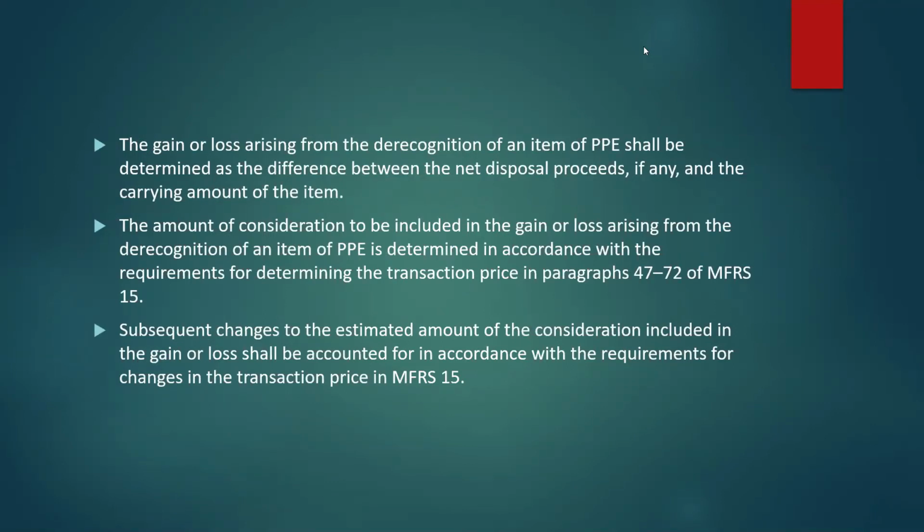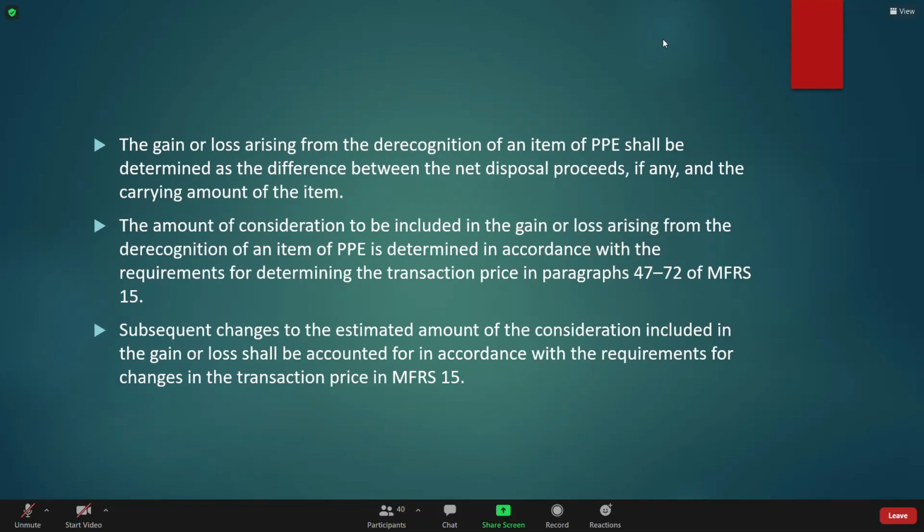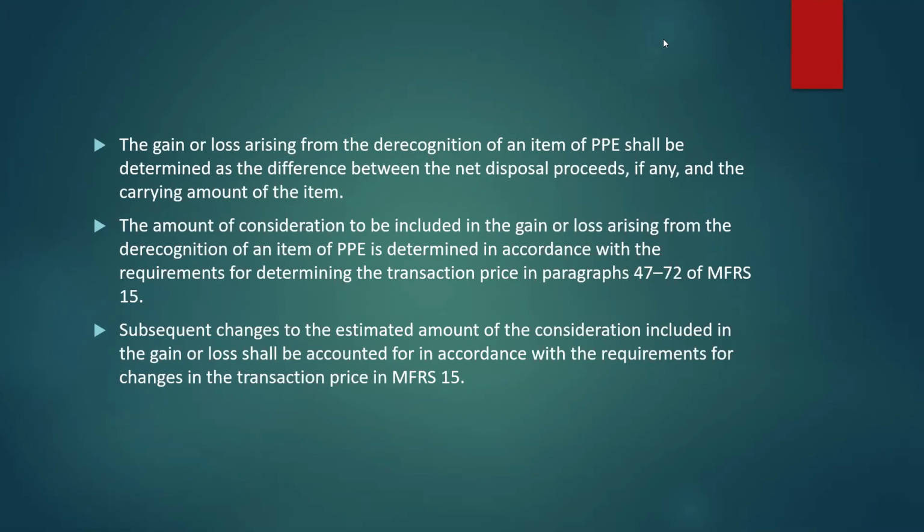The gain or loss arising from the derecognition of an item of property, plant and equipment shall be determined as the difference between the net disposal proceeds, if any, and the carrying amount of the item. The amount of the consideration to be included in the gain or loss arising from the derecognition of an item of property, plant and equipment is determined in accordance with the requirements for determining the transaction price in paragraphs 47 to 72 of MFRS 15.